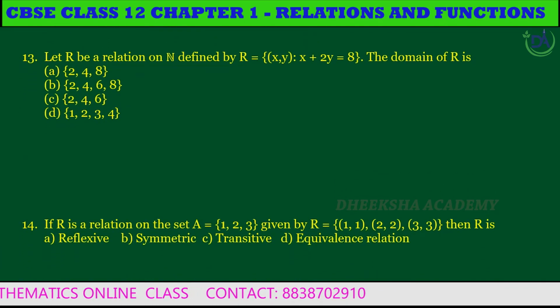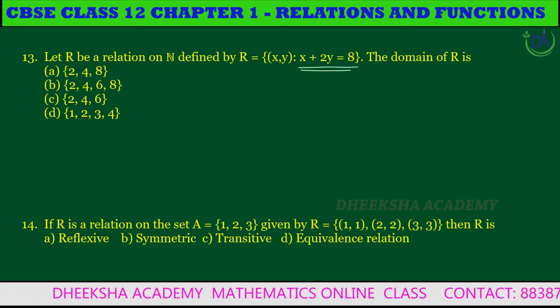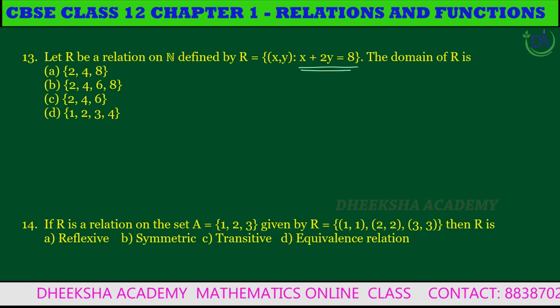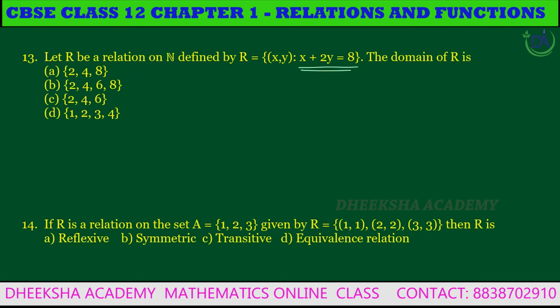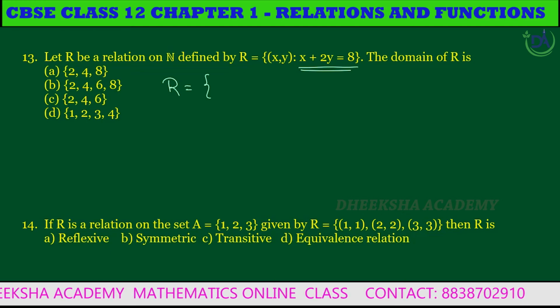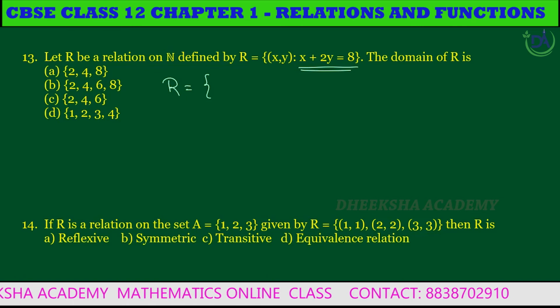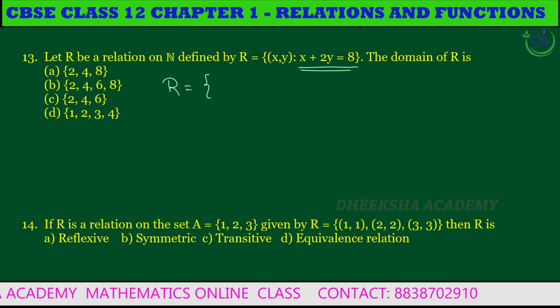Thirteenth question. Let R be a relation on natural numbers defined by R equal to the set of all (x, y) such that x plus 2y is equal to 8. Then the domain of the relation R is... The relation R contains the elements which satisfy the equation x plus 2y equal to 8, where x belongs to the set of natural numbers.